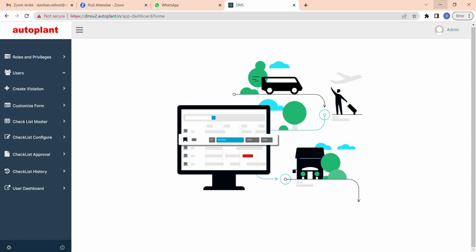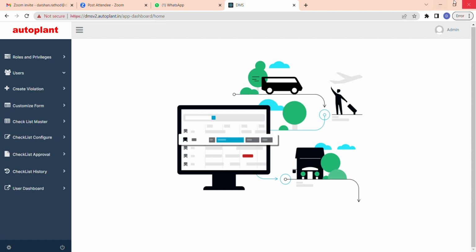We have also given a customized form, so for every plant you can customize the form of the workers. For example, some plants need a COVID pass, so you can add the COVID pass in the form, and you can customize the form for every plant. Now I would like to take you through our software.